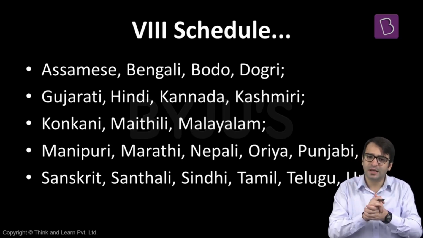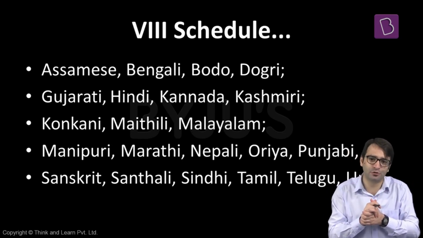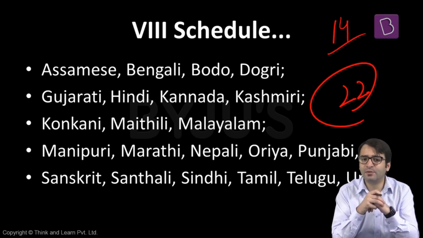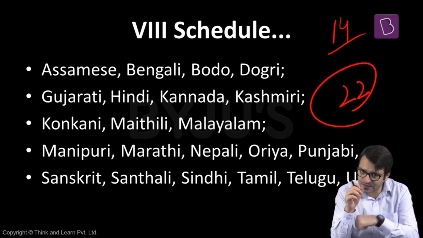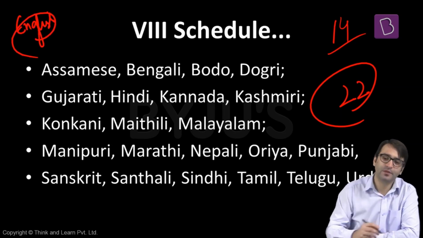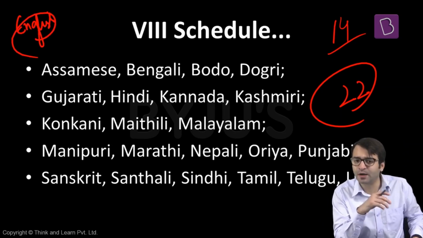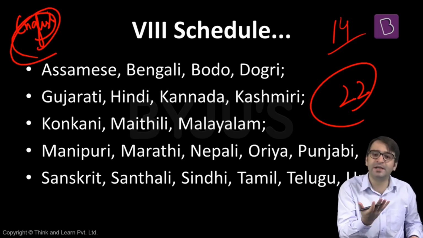There are 22 languages which are recognized as the scheduled languages in this country under Schedule 8 of the Indian Constitution. Originally there were only 14 languages, but 8 more languages were added over a period of time. And now we have 22 languages recognized by the 8th Schedule of the Indian Constitution. Please remember that English is not one such language. Why? Despite the fact that English is the official language of the Union, why is English not mentioned in the 8th Schedule? The 8th Schedule, remember, only talks about Indian languages. Since English is not an Indian language, English is not part of the 8th Schedule.